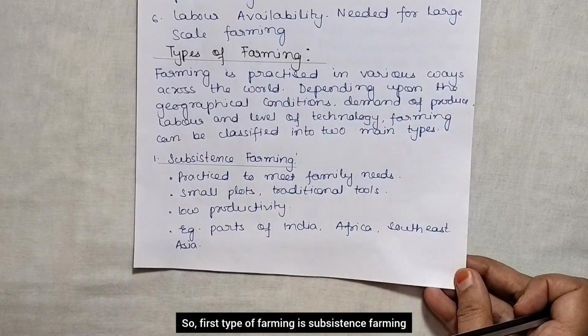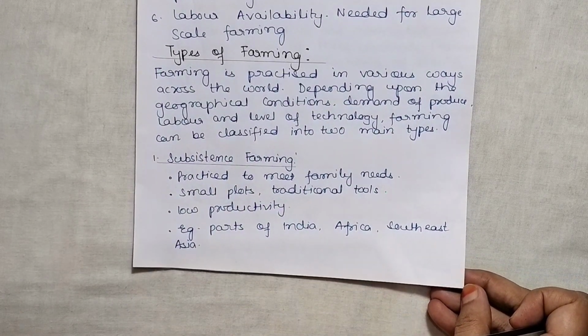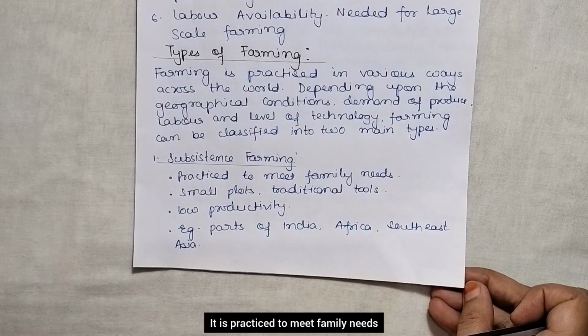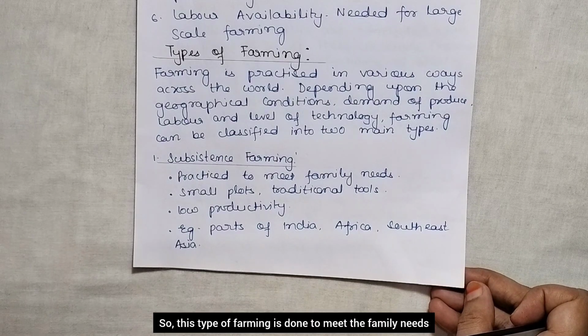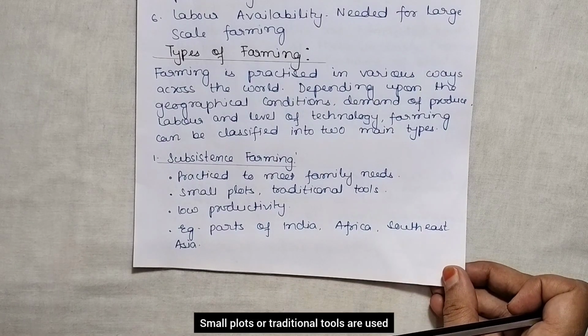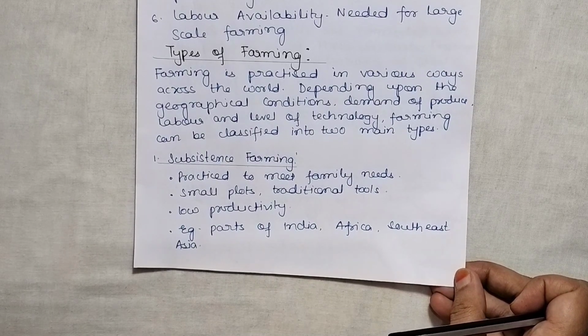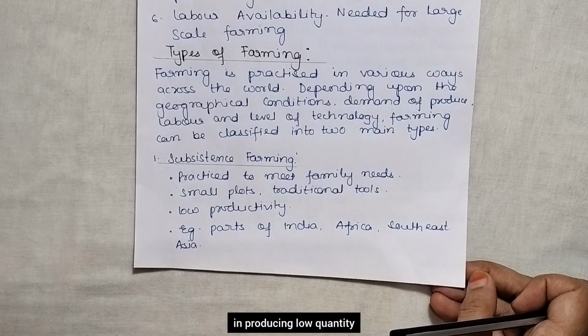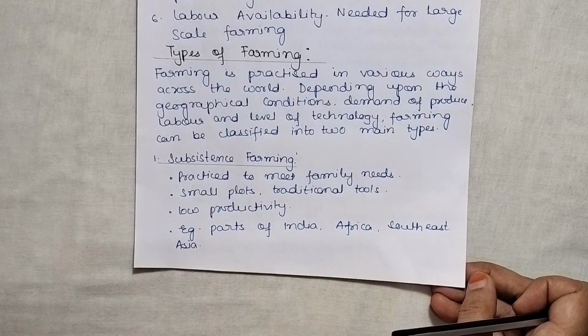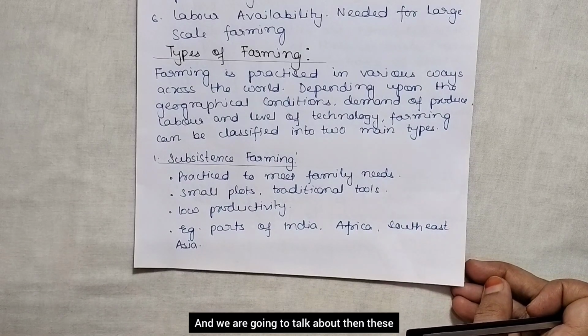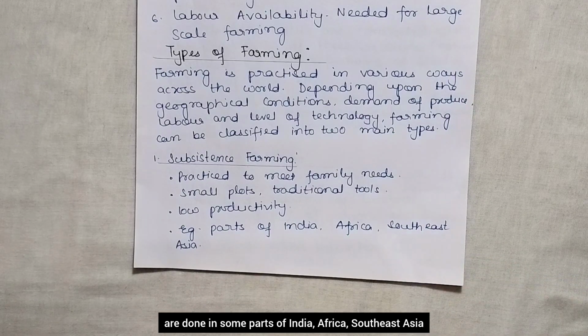So first type of farming is subsistence farming. It is practiced to meet family needs. Small plots and traditional tools are used to do subsistence farming. Here we will see low productivity, as the products are produced in low quantity. And this is done in some parts of India, Africa, Southeast Asia.